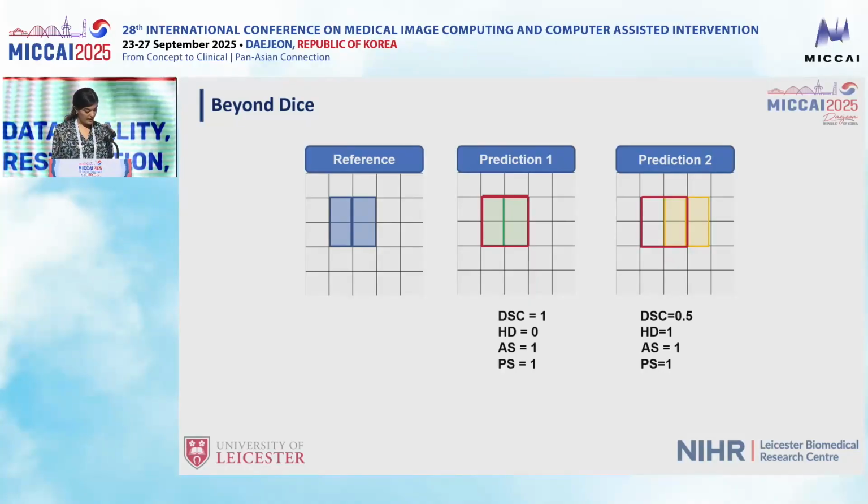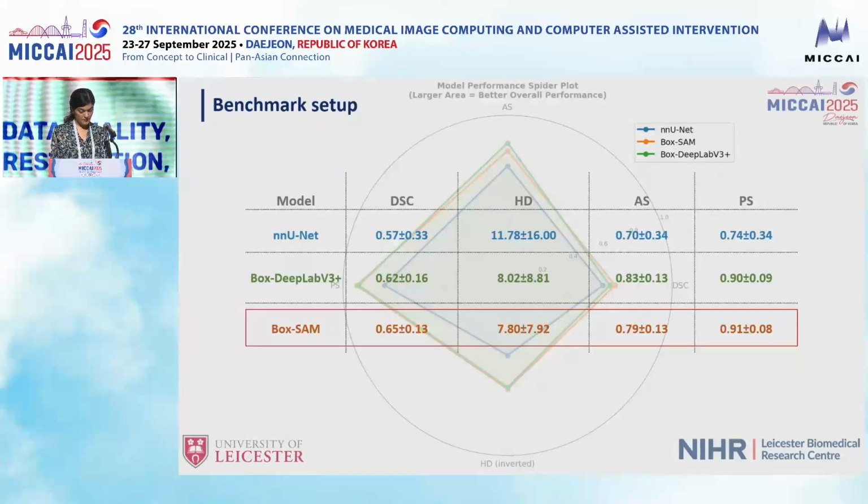DICE only measures overlap, and in this case, the shape and size are perfect, just slightly shifted, yet DICE dropped to 0.5, implying failure. This is why we include Hausdorff distance, area of similarity, and perimeter of similarity to give a fuller picture of segmentation quality, especially for our clinical use.